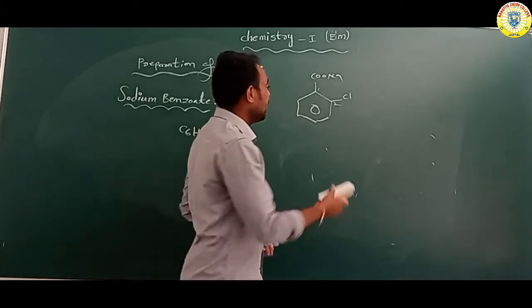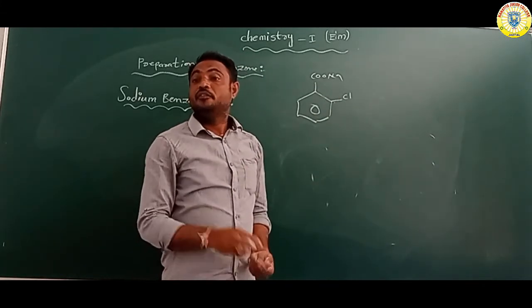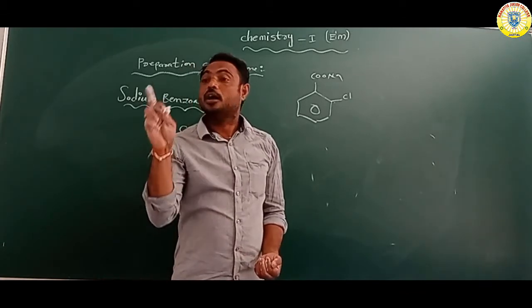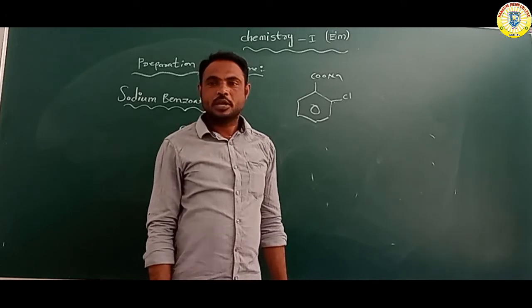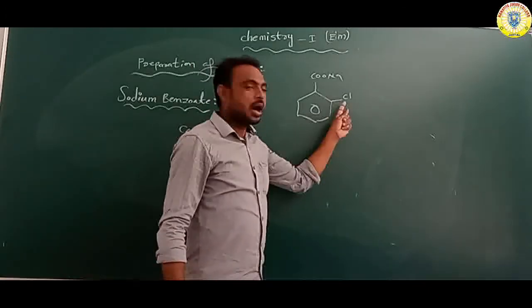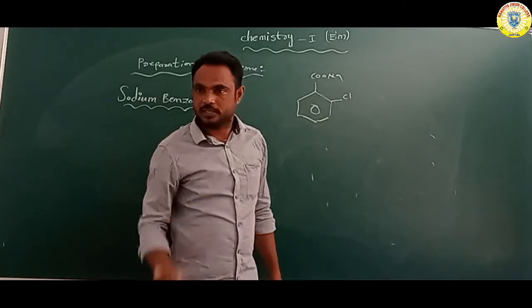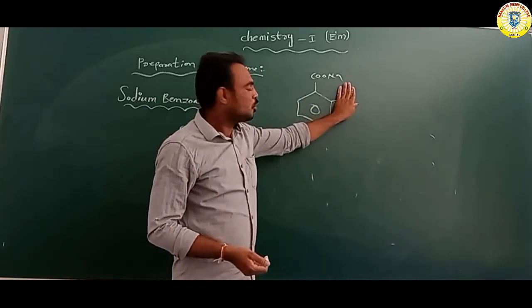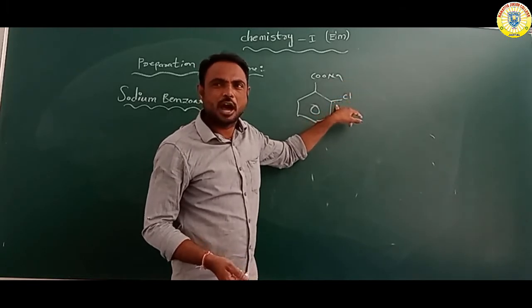Another name: which position? Second position, the ortho position. So it is also called orthochloro sodium benzoate. This chlorine is attached at the ortho place.